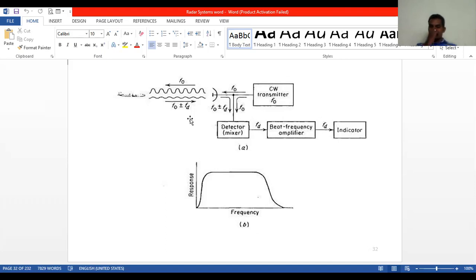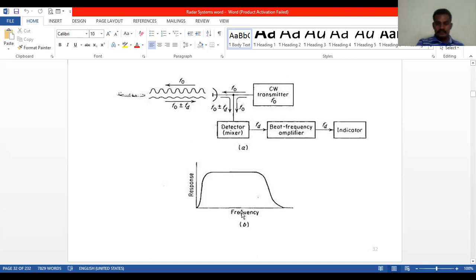So these two frequencies will be mixed and given to the detector. It will produce the Doppler beat frequency fd. The beat note frequency fd is amplified by the beat frequency amplifier, and it will be displayed in this indicator.